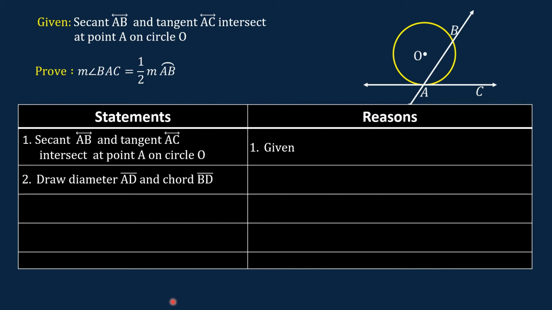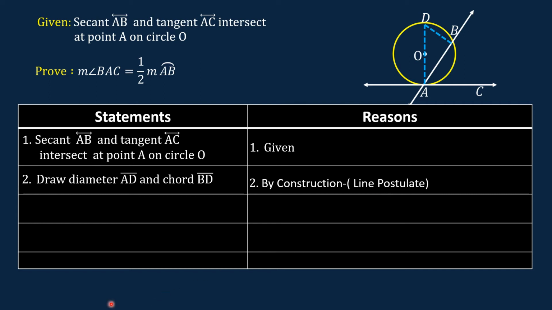Let us draw the diameter. This is diameter AD, and this is the chord BD. The reason: by construction, line postulate. According to the line postulate, we can only draw one and only one line through two points.